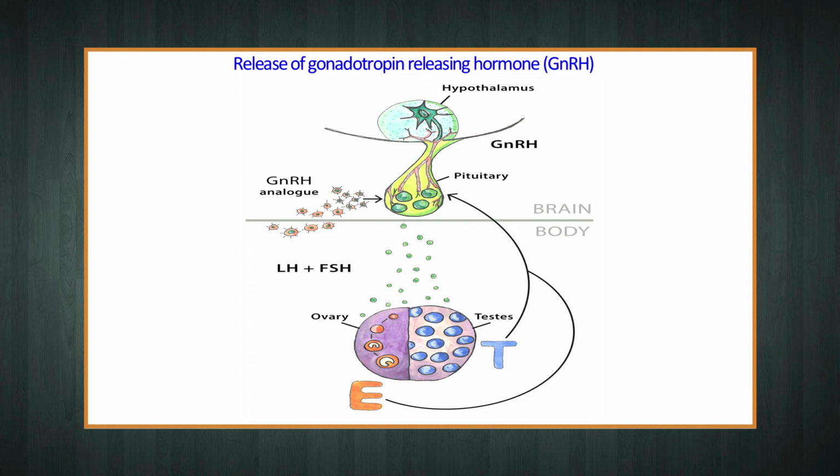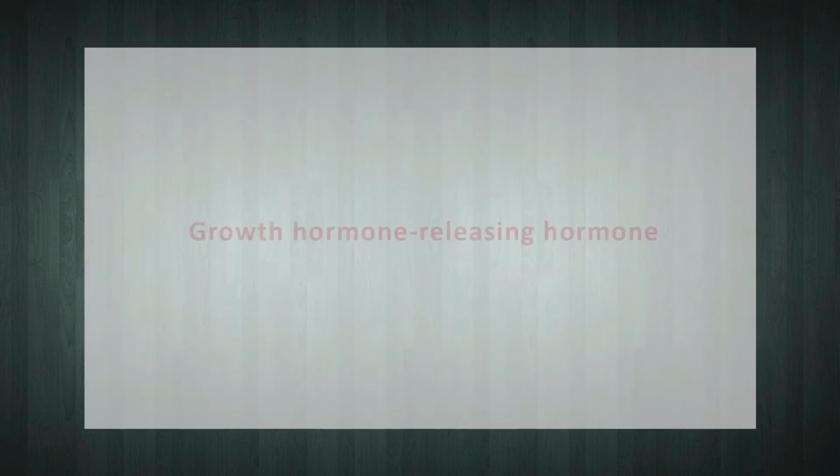It is responsible for the release of follicle stimulating hormone or FSH and luteinizing hormone from the anterior pituitary, which are important in regulating the process of ovulation. Next, the growth hormone releasing hormone.